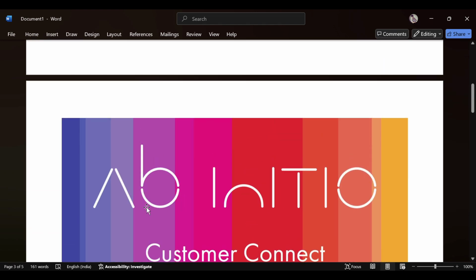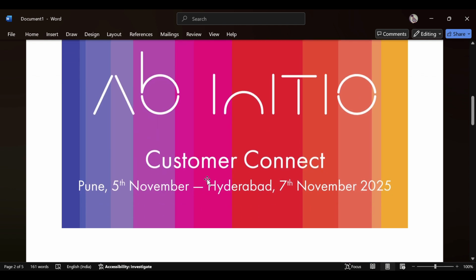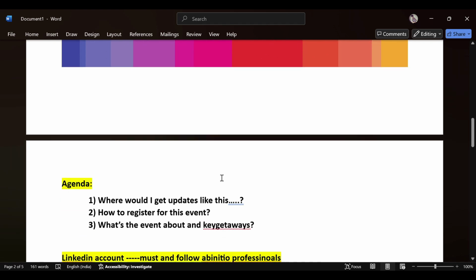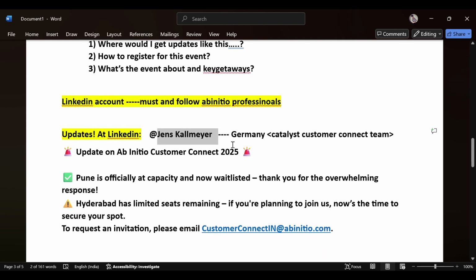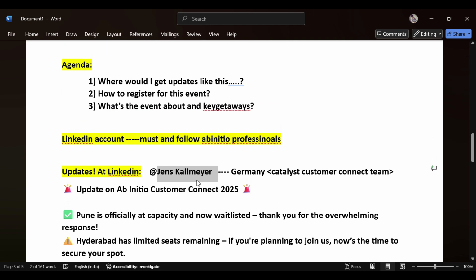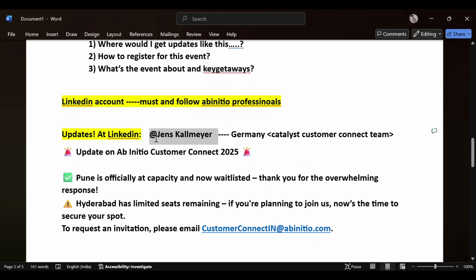Usually Abinitio customer connect information will be provided by the Catalyst team, who are responsible for connecting with the customer and sharing details about the updates that the Abinitio team is working on. We have one person for that. You can search for this person on LinkedIn and connect with him. Jens Calimere provides these updates whenever we have a customer connect, whether in Germany, in London, or wherever. You can connect with him and with the other Abinitio team people as well. Follow this person on LinkedIn and you will get the proper updates.